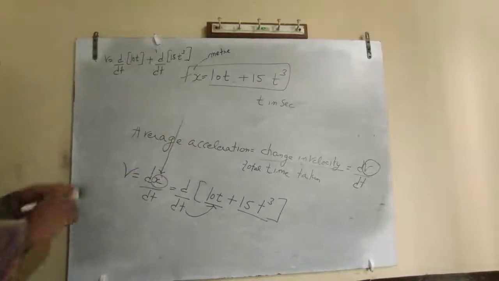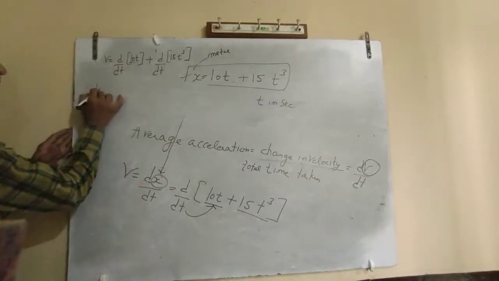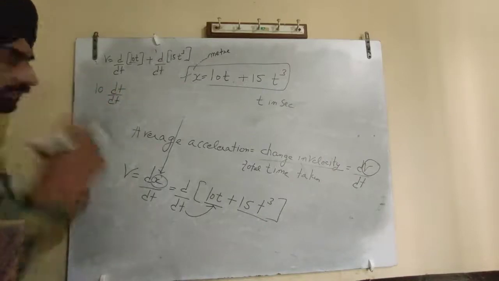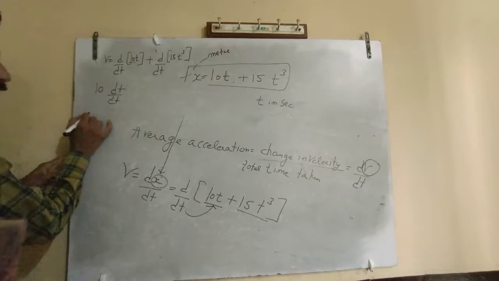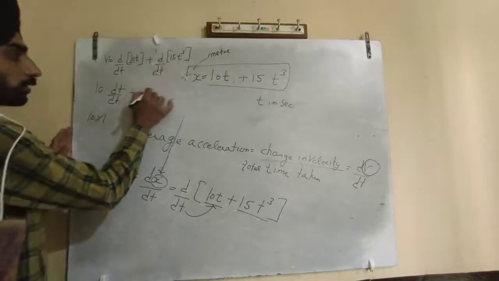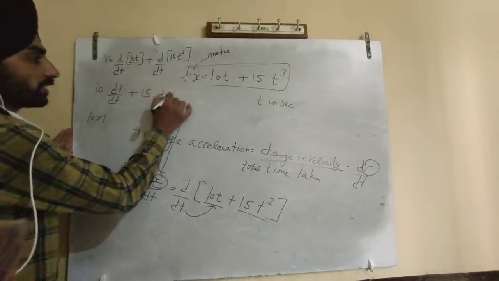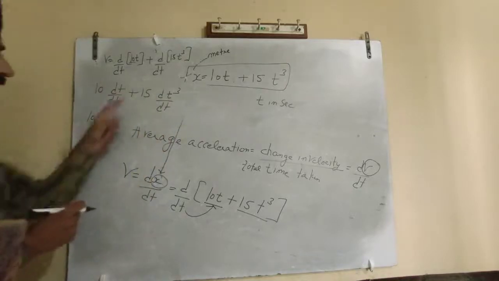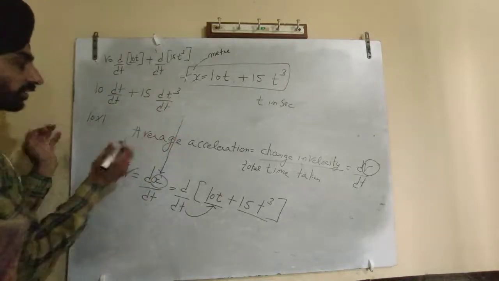You know that 10 is a constant. Make it outside. Differentiation of t with respect to t is 1, like dx by dx is 1. So it is going to be 1. Here it is plus. This 15 is a constant, make it outside. Differentiation of t cube with respect to t. I have told you x cube with respect to x. It's very simple.